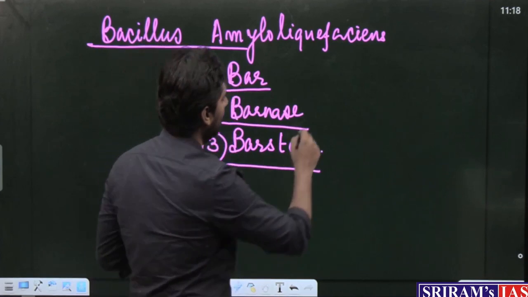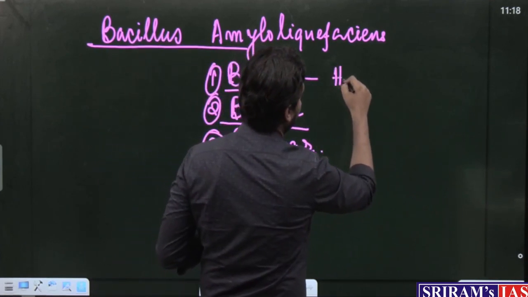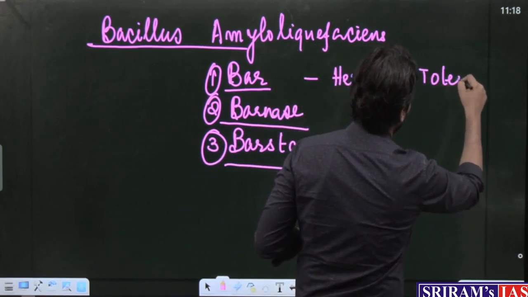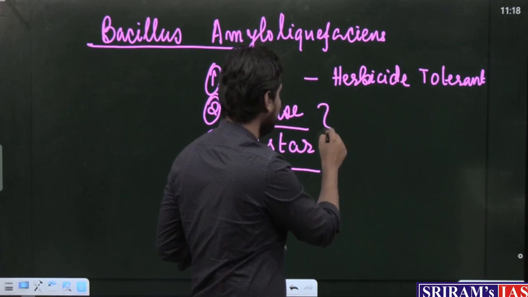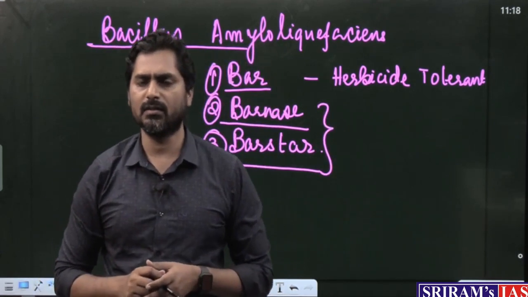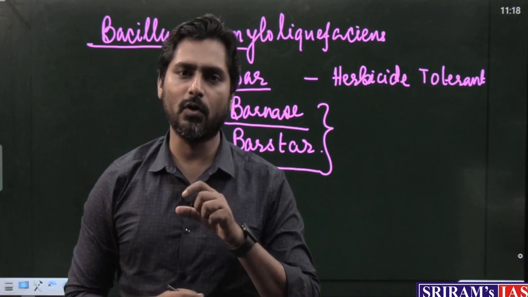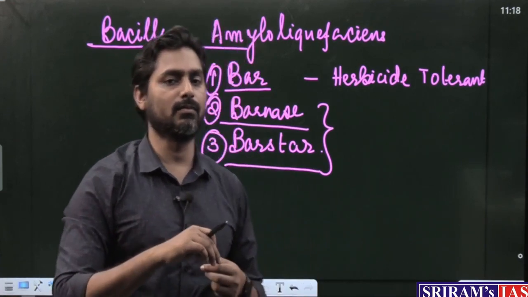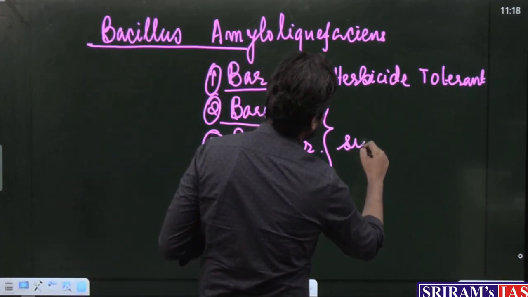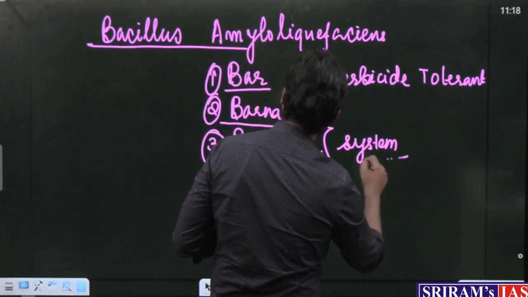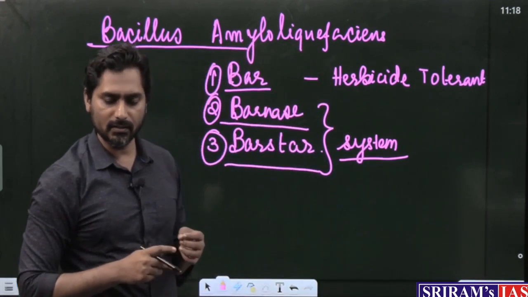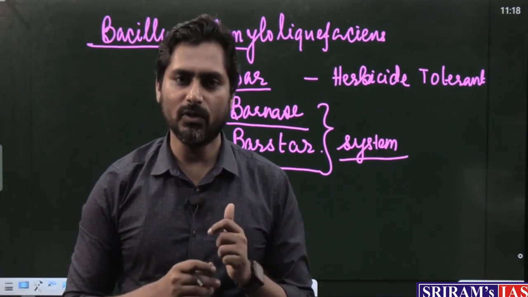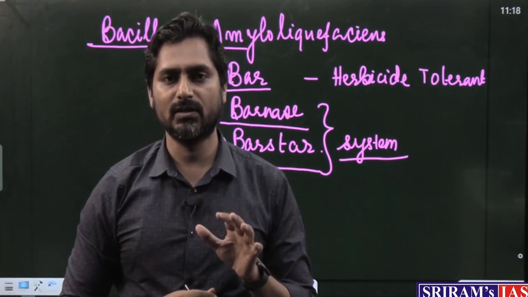So, Bar, what is the role of Bar? It is making the mustard herbicide tolerant. We have seen the roles of Barnase and Barstar. You would often see that in GM mustard we are using the Barnase-Barstar system. This is a general technique to make any self pollinating plant cross pollinating. So, this technique we have used in GM mustard also.